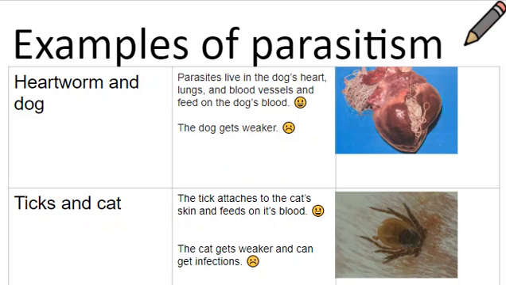Just one thing to point out is that parasitism isn't a predator-prey relationship. The parasite isn't going to want to kill its host or the thing it's living off of, because then it has to go out and find a new home or a new place to live. So the parasite will usually hurt its host but not kill it, at least not right away.